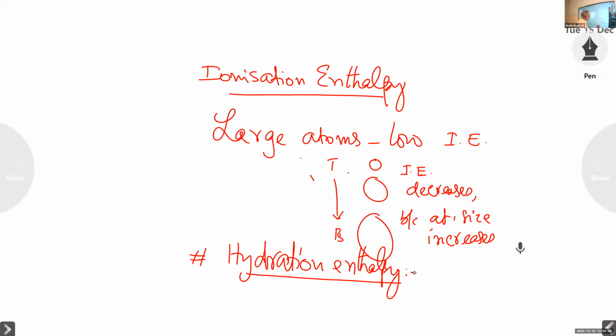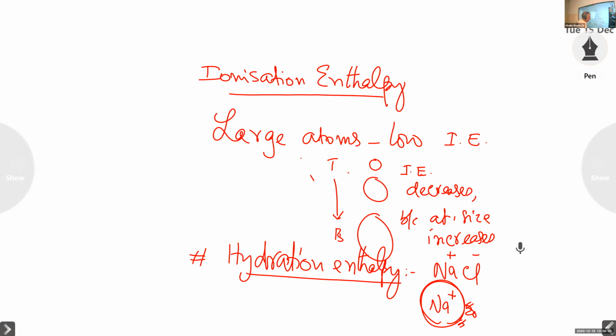For example, if sodium chloride is put into water, there will be Na+ and Cl- ions in solution. And these ions, say Na+ ions, are covered by water molecules.